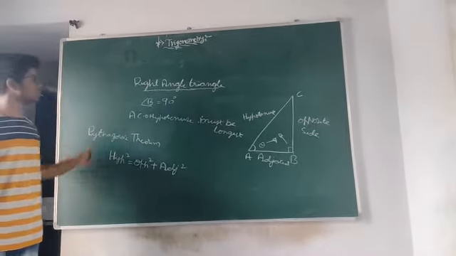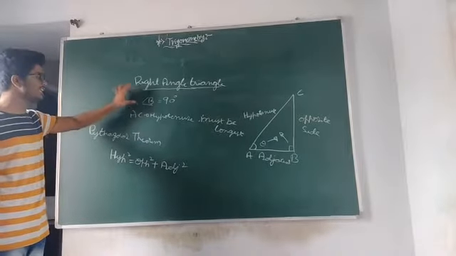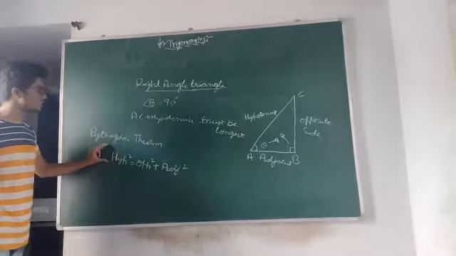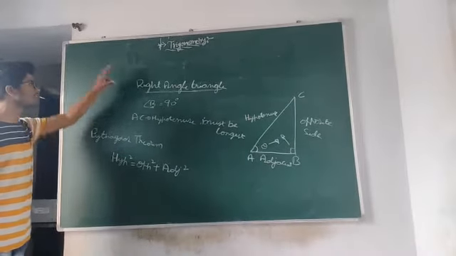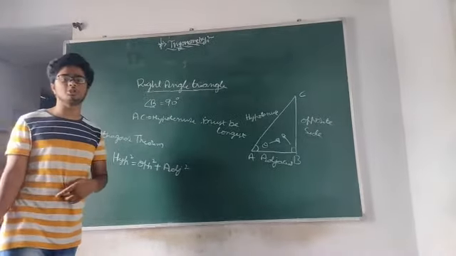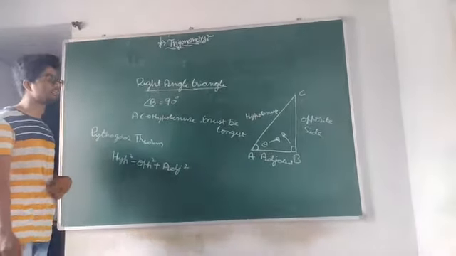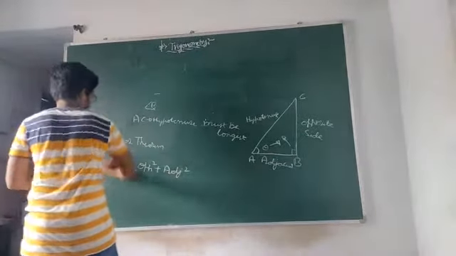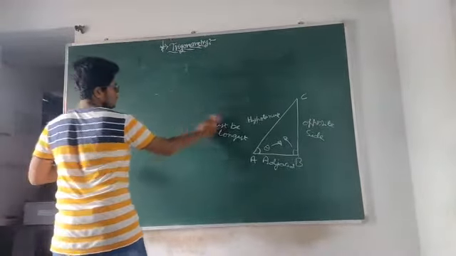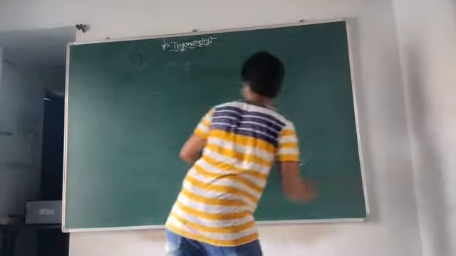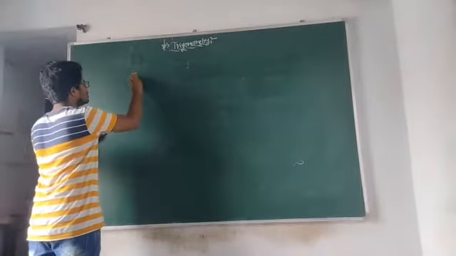So this is all about right angle triangle. One angle must be 90 degrees, another is the hypotenuse must be the longest side, and it must satisfy the Pythagorean theorem, which is the root of trigonometry. Now let us move on to trigonometric ratios. What are trigonometric ratios? So let us know about this. Let us know about trigonometric ratios.